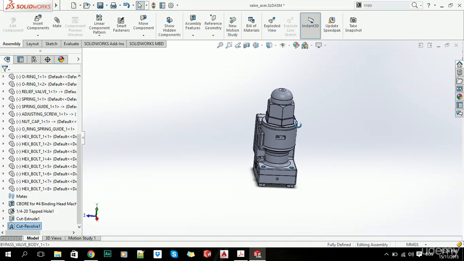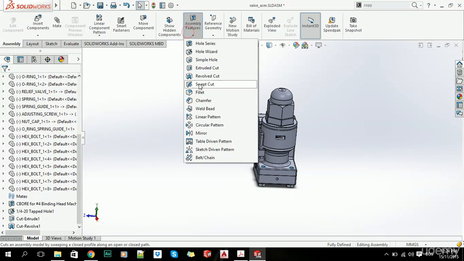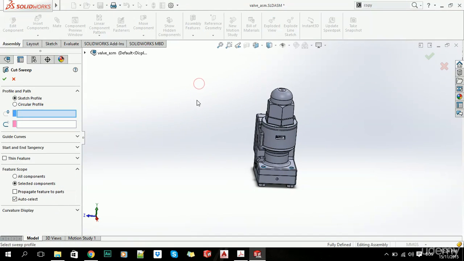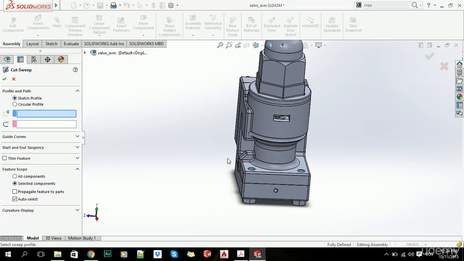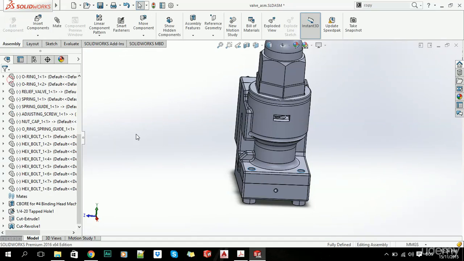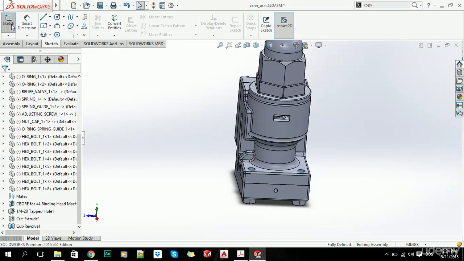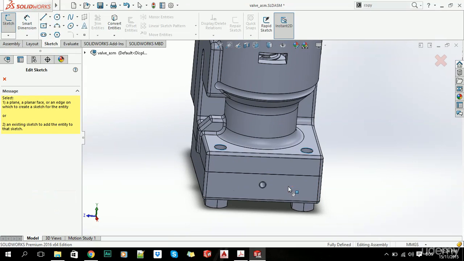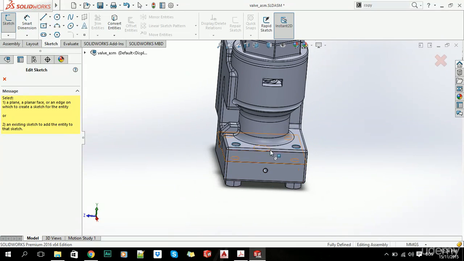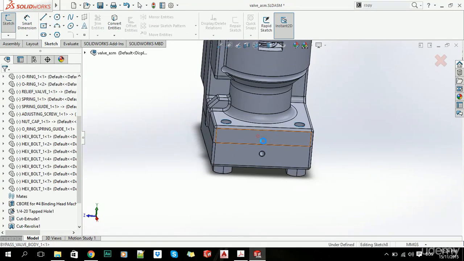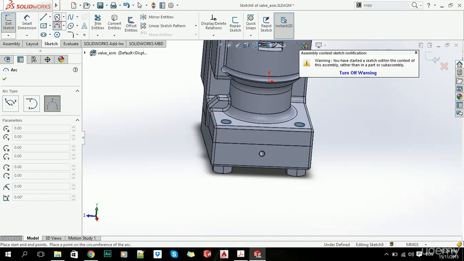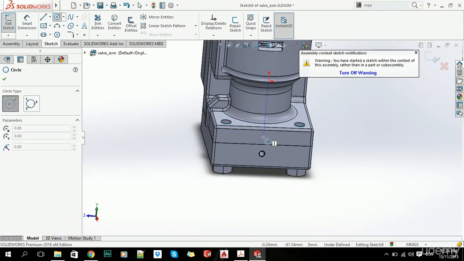Now the next feature we can use is Sweep Cut. For this we need to have a sketch profile and the path. So basically we need to first create a sketch, let's say here. Okay, like this.